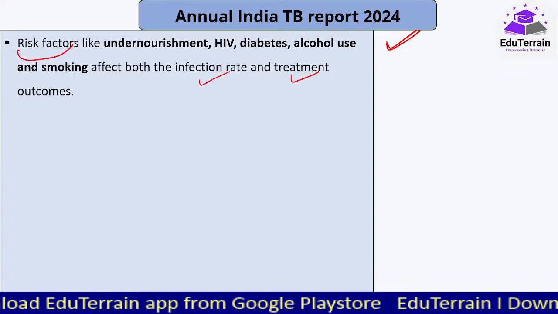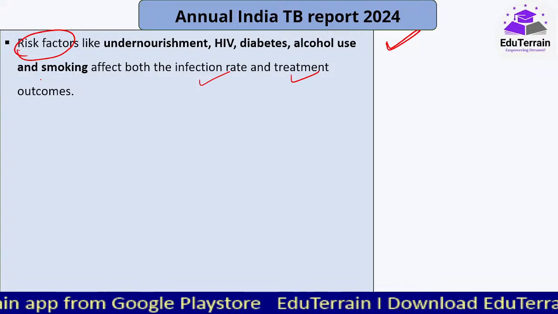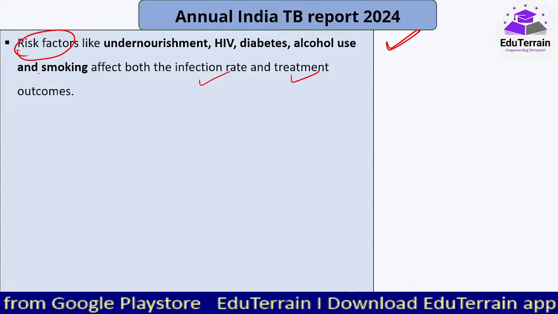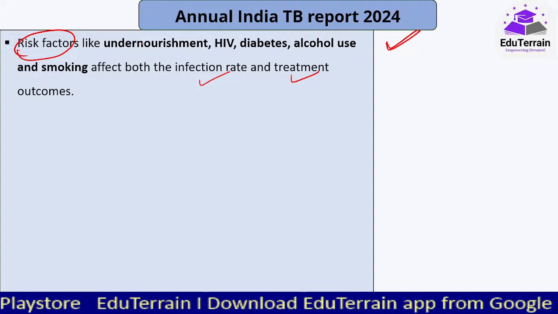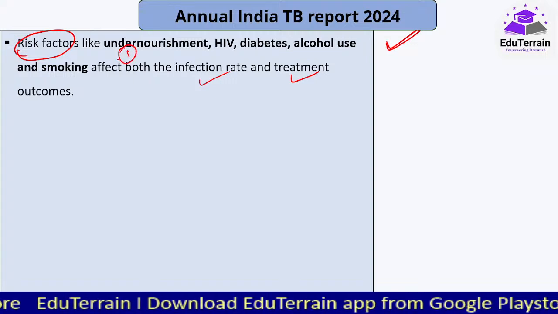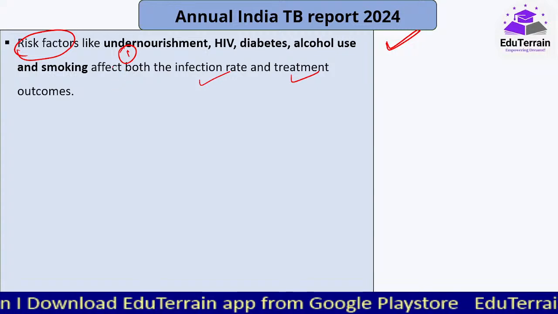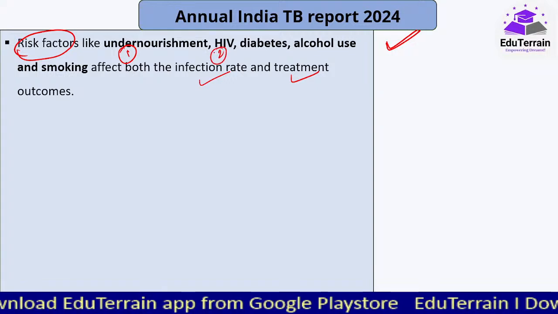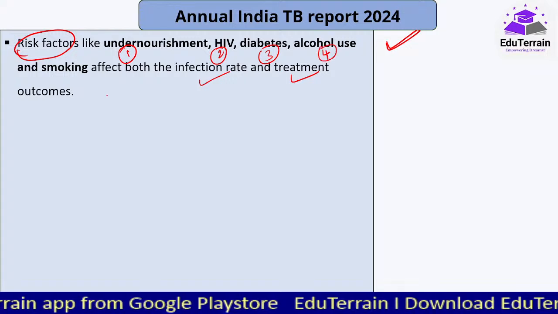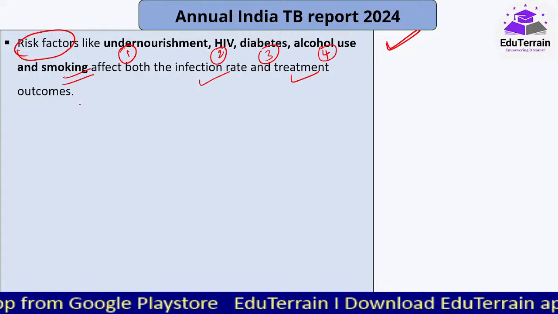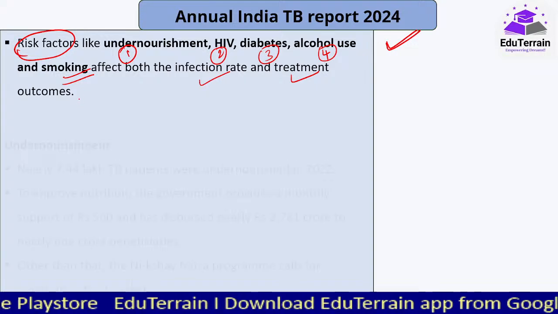Those all fall under the risk factors. And as I said earlier also, this is one such disease that can be avoidable, provided proper care is taken, proper policies are made, etc. And one of that is, as I've said, undernourishment. Because of undernourishment or compromise of the immunity, like because of diseases like HIV, diabetes, or usage of alcohol, smoking, etc., all that leads to a negative impact on the infection rate as well as the treatment outcomes.